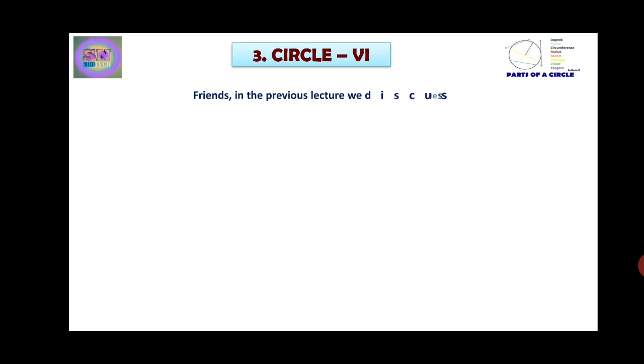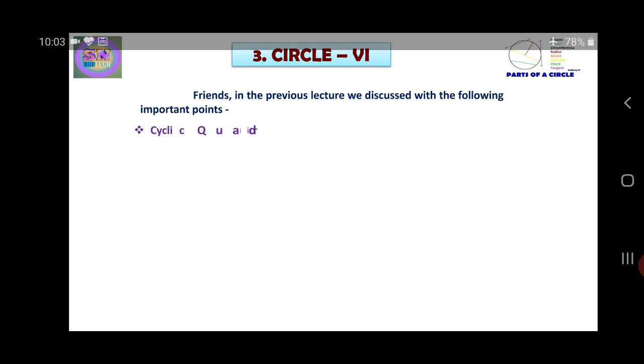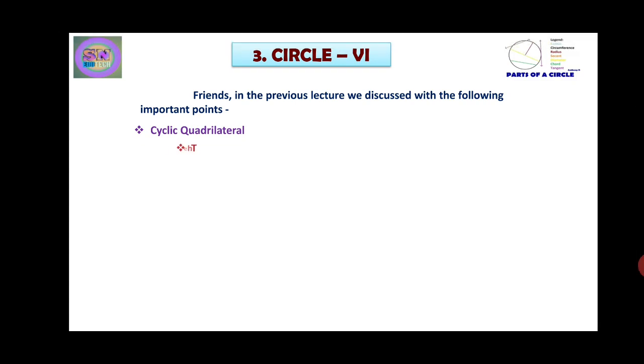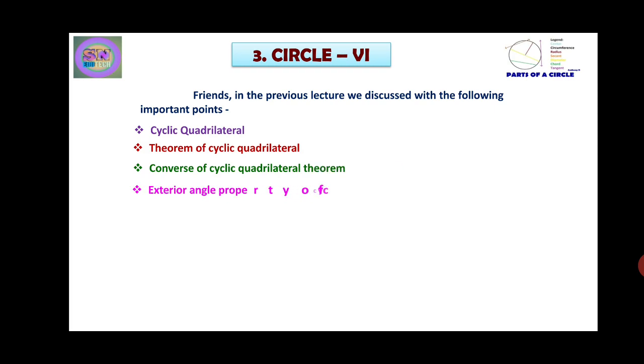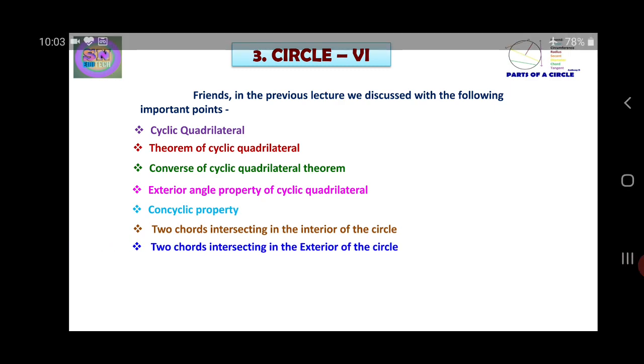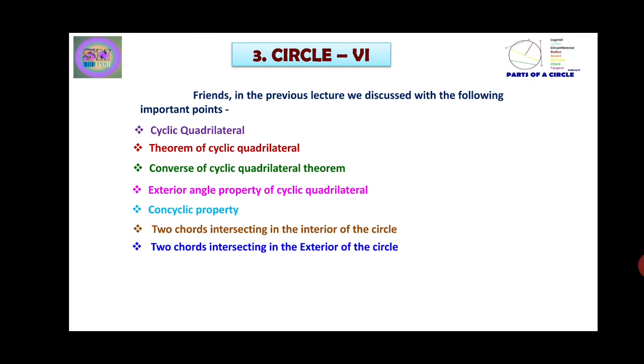Friends, in the previous lecture, we discussed the following important points: cyclic quadrilateral, then theorem of cyclic quadrilateral, converse of cyclic quadrilateral theorem, then exterior angle property of a cyclic quadrilateral, then we discussed concyclic properties, then two chords intersecting in the interior of the circle, and then two chords intersecting in the exterior of the circle, then problems based on the above content.